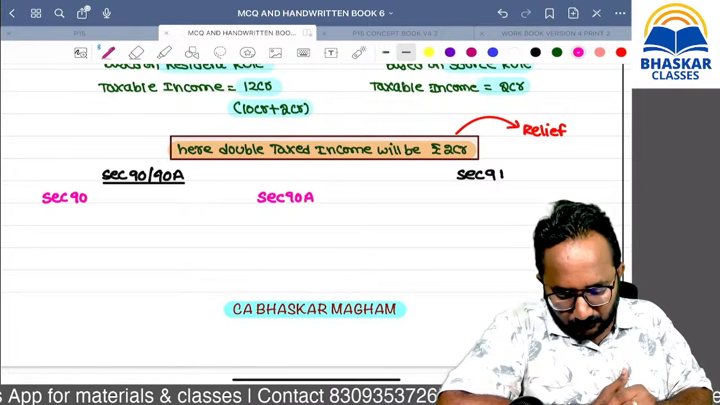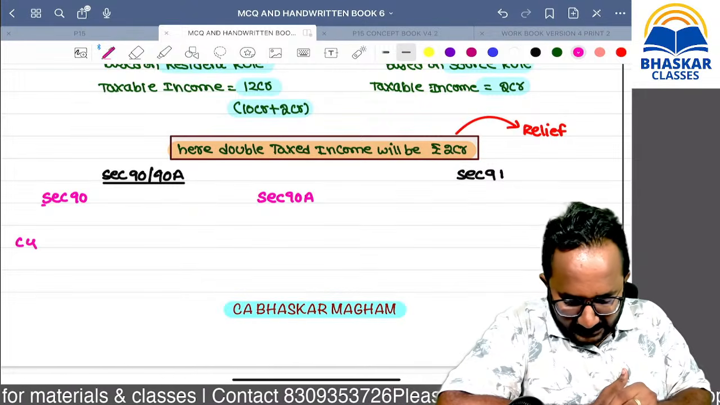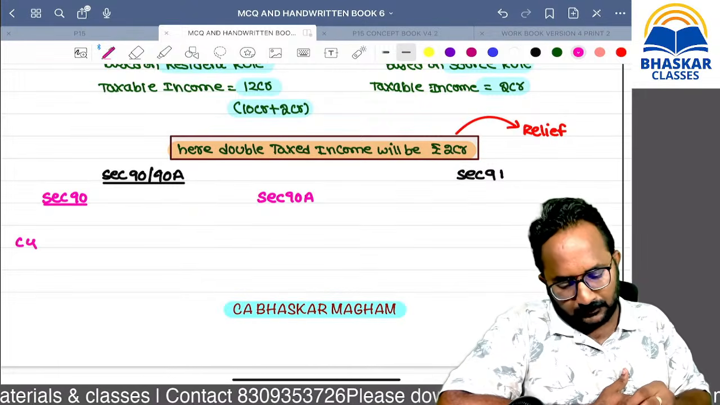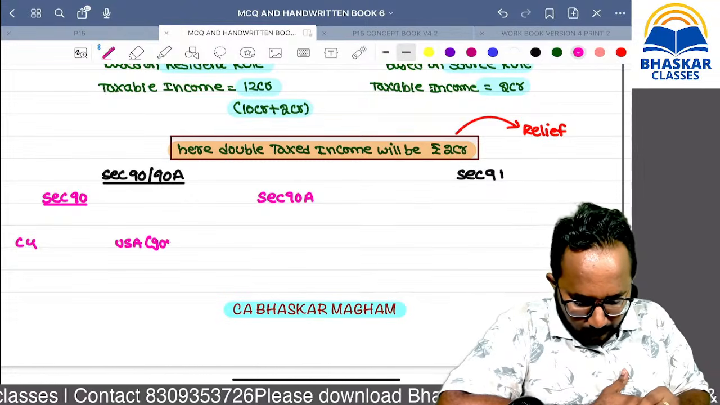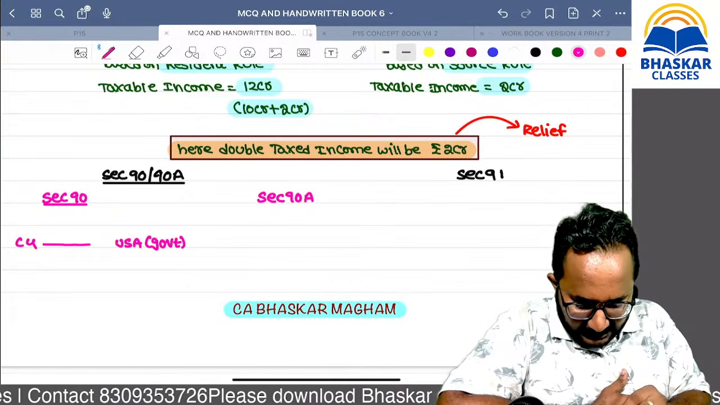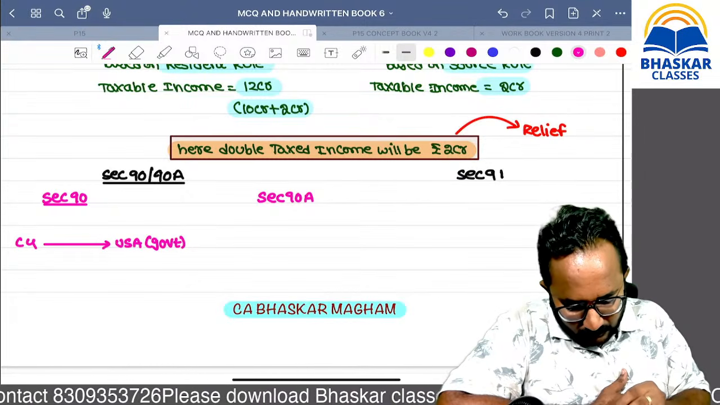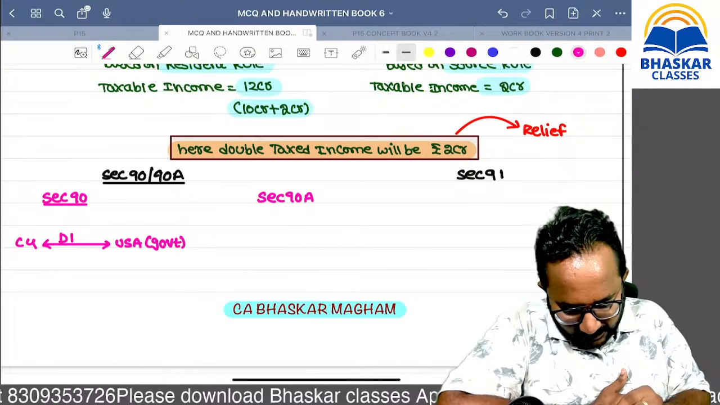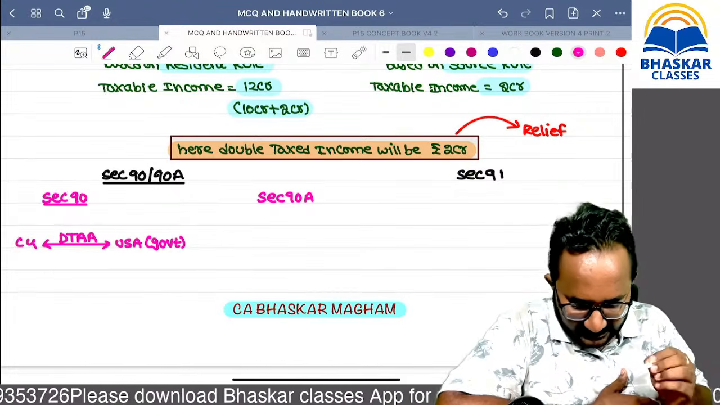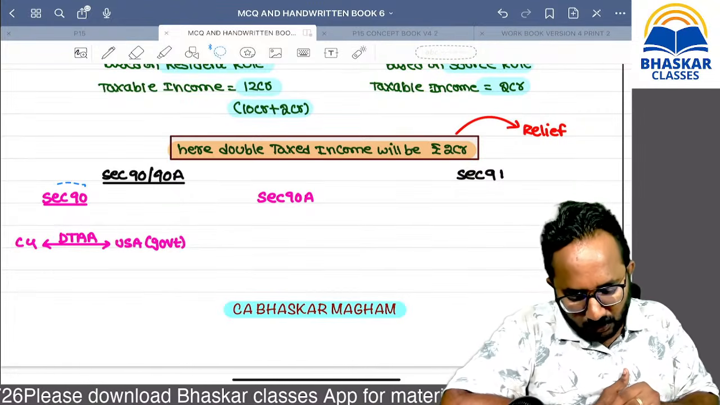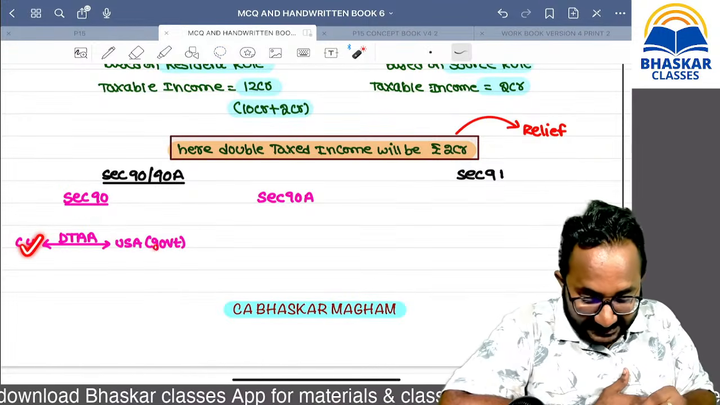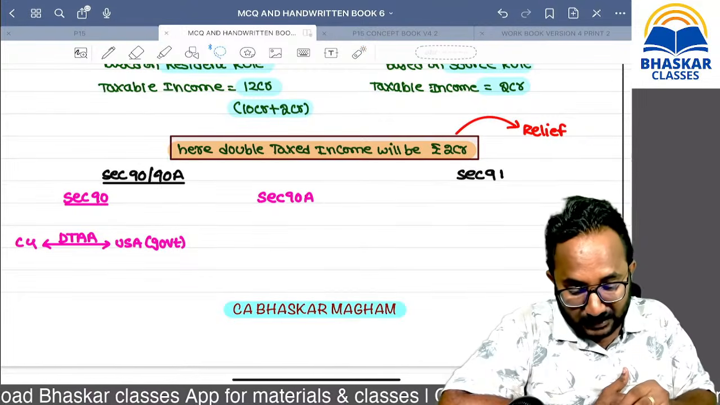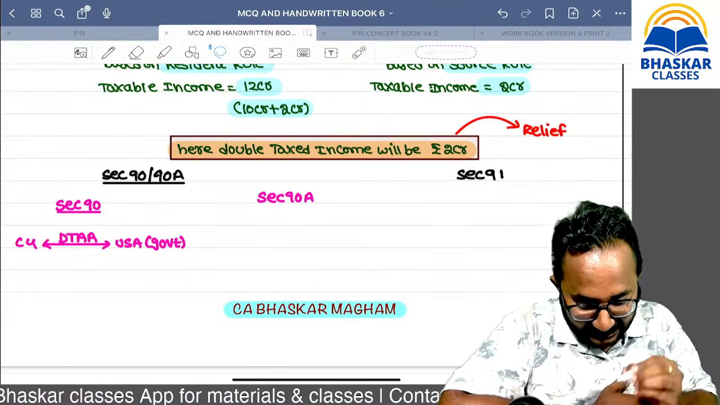Remember, if the Indian government, that is the central government, and the USA or any other government, both the countries enter into an agreement, so that agreement is called what? Double taxation avoidance agreement. That is governed by section 90. Both the countries' respective governments entering into an agreement, that is only section 90.